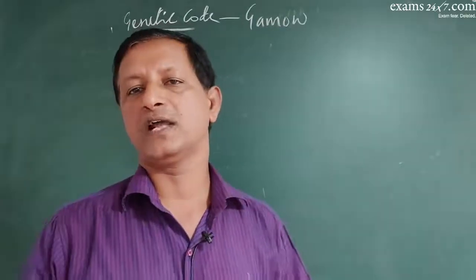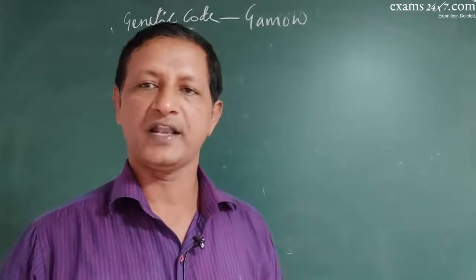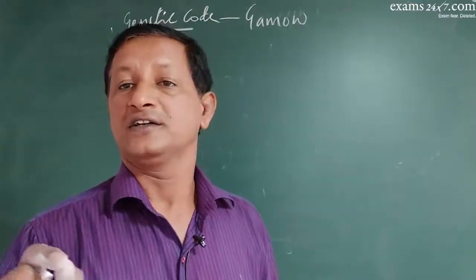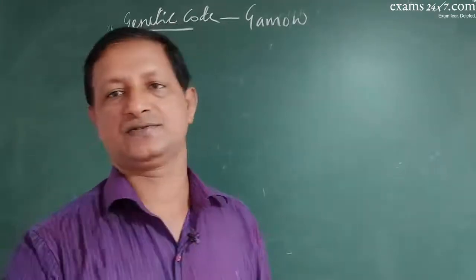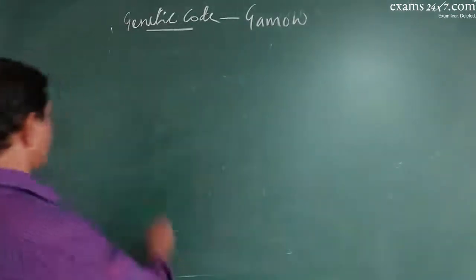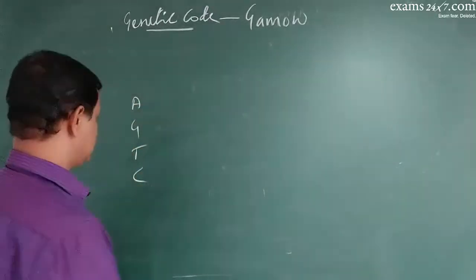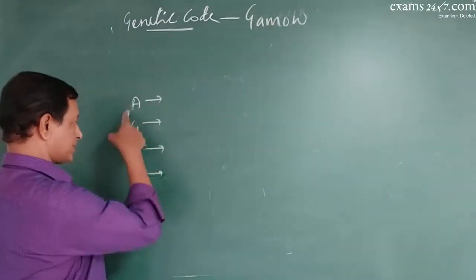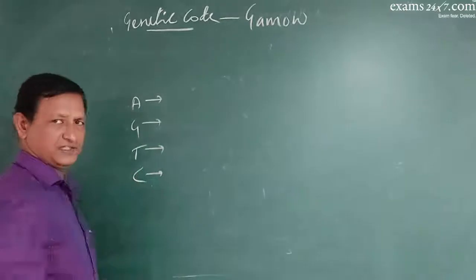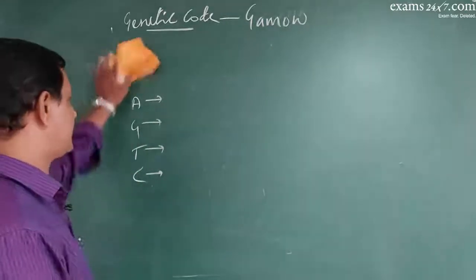He said that each amino acid must be coded by a set of bases. We have 4 bases: adenine, guanine, thymine, cytosine. Not that each base codes for an amino acid. No, it should be a set of a certain number of bases.